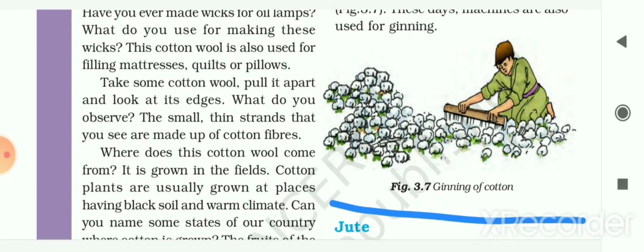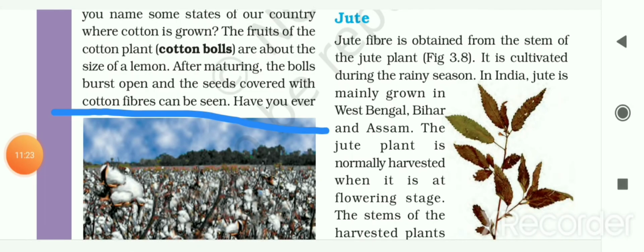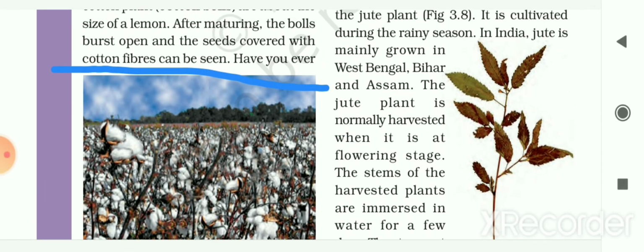So now the next plant fiber is jute. So first let me see how these jute fibers look like. So this is the picture of jute fiber. Now we will see how this jute fiber is obtained. So this jute fiber is obtained from the stem of jute plant, and this jute plant is shown to you here in this picture.